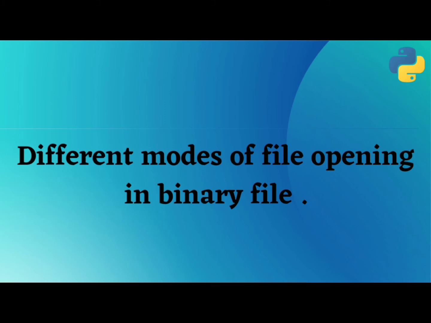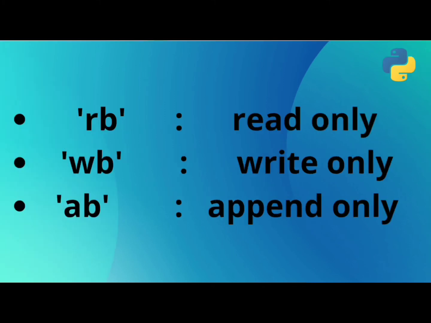wb means write only in binary mode. If the file does not exist, it will be created, and if the file exists, the previous data will be overwritten, so this mode must be used with caution. ab means append. File is in write only mode. If the file exists, the data in the file is retained and new data being written will be appended to the end. If the file does not exist, Python will create a new file.